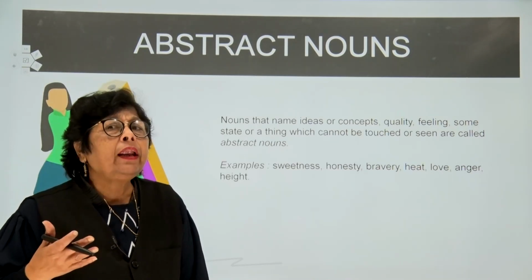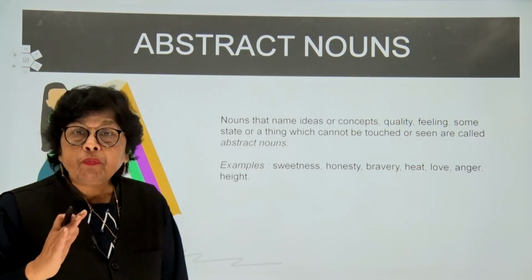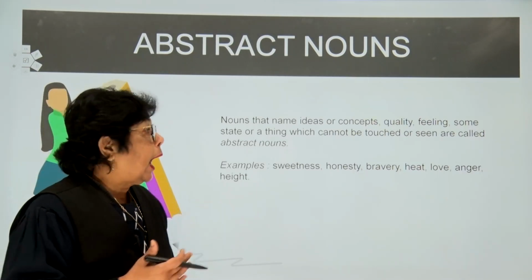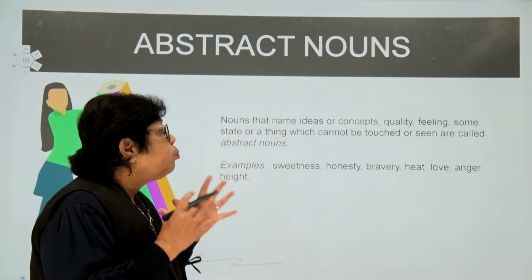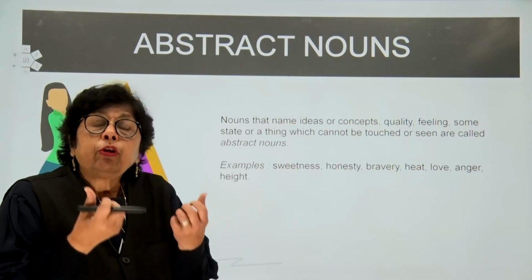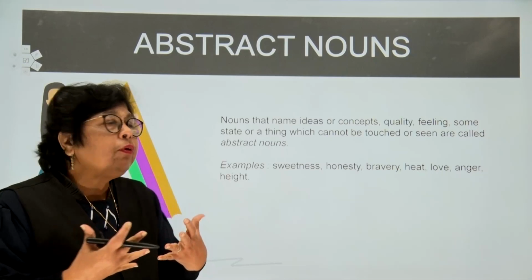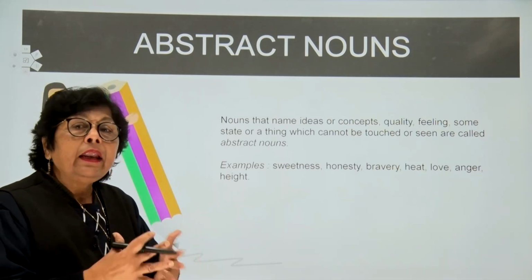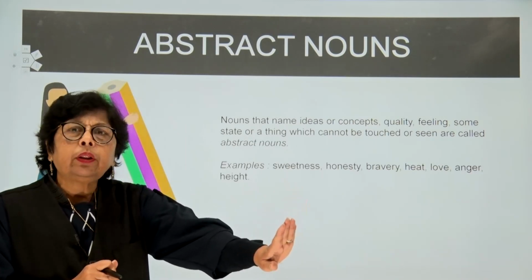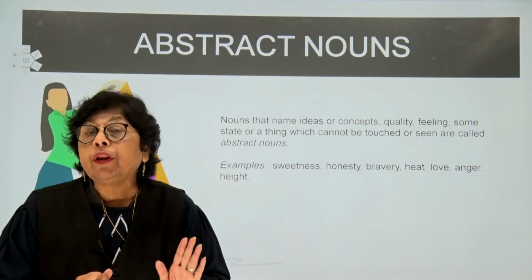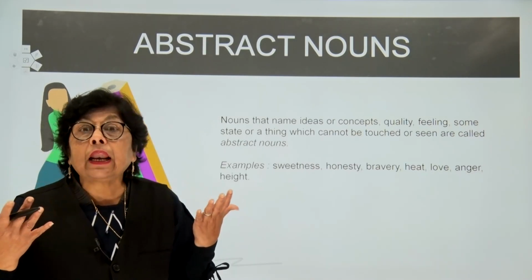Well, the next we have here is an abstract noun. Now, what is an abstract noun, kids? An abstract noun is a concept, a feeling, an emotion, something that cannot be touched or seen. But you can have an idea of it. You can perceive it in some manner. Then it is called an abstract noun. Like, I know this boy is a very honest boy. I can see that this boy is very clever.